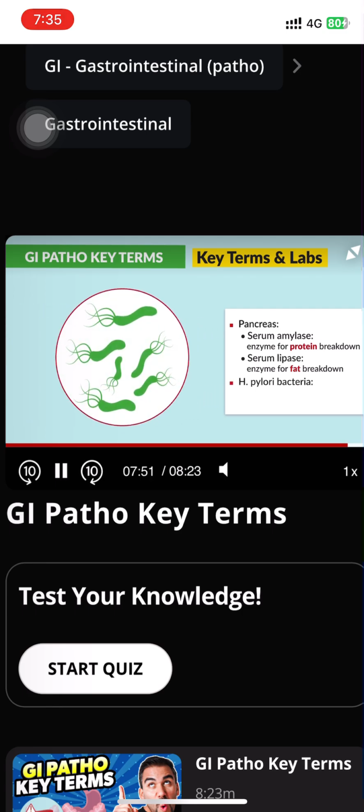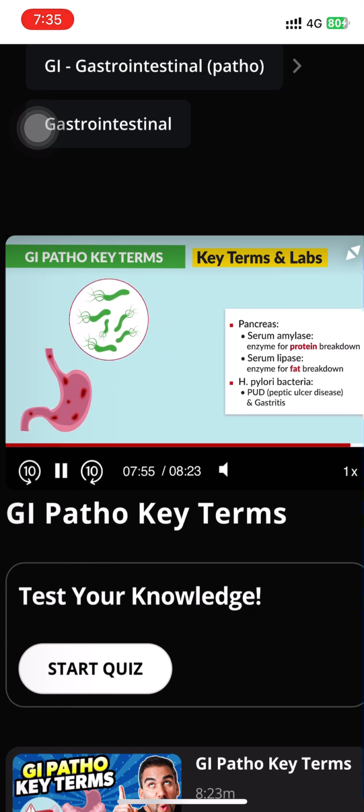Next is H. pylori. Now this is a causative bacteria that leads to PUD, the peptic ulcer disease, and gastritis. As the protective lining in the stomach, the gastric mucosa, is destroyed, which wreaks havoc on the GI tract.